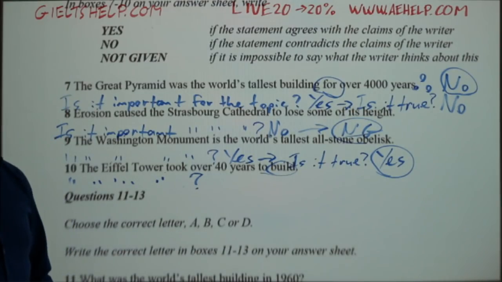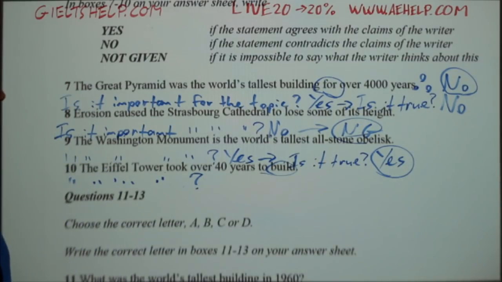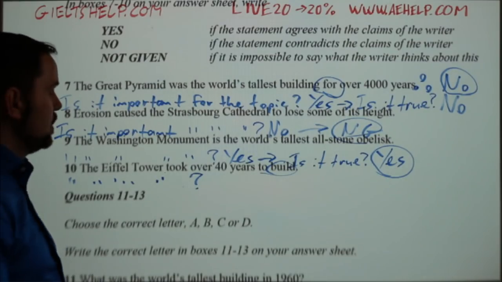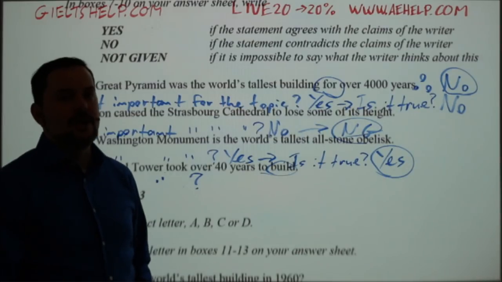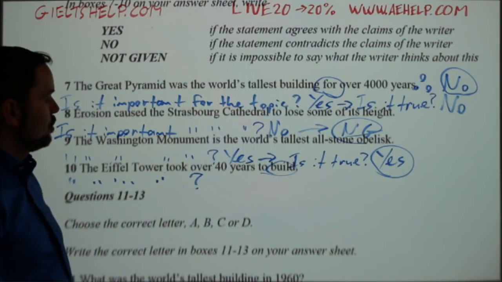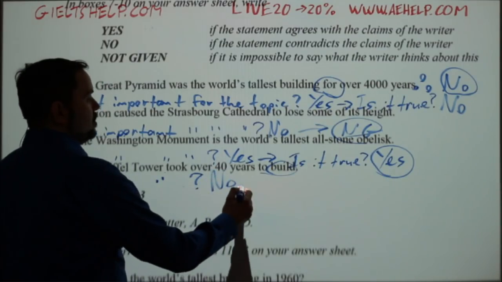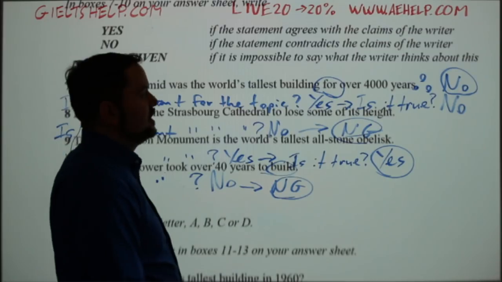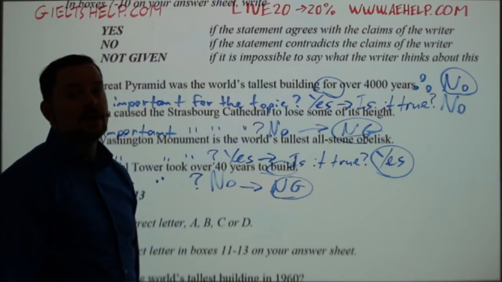Do you think that the Eiffel Tower actually took 40 years to build? No, because there was already a lot of industrial acceleration, which we know at that time. So it never took 40 years to build, but it doesn't even talk about how long it took to build. It's not really important for this topic. So no, it's not important for the topic. So in this case, it's not given. Okay, so the correct answers here are no, not given, yes, not given.